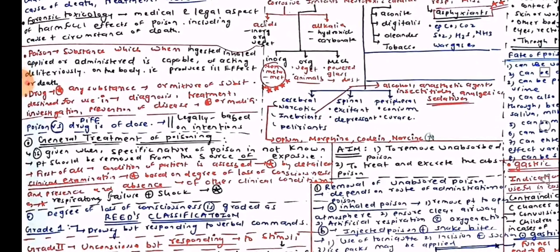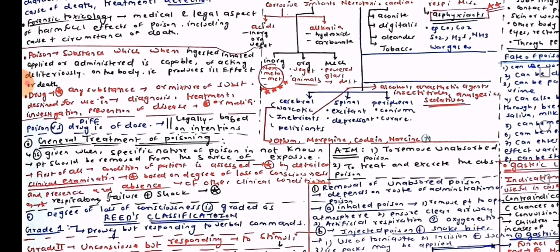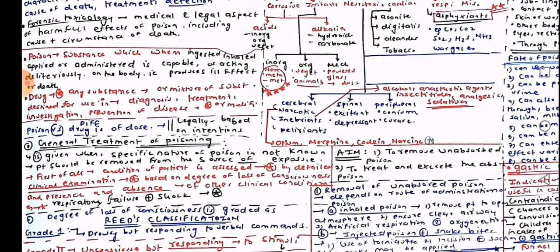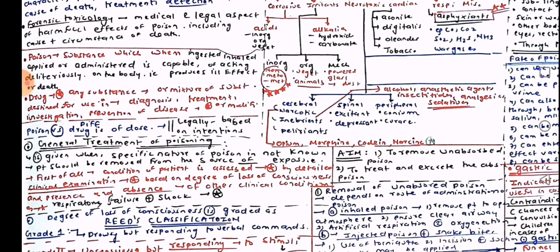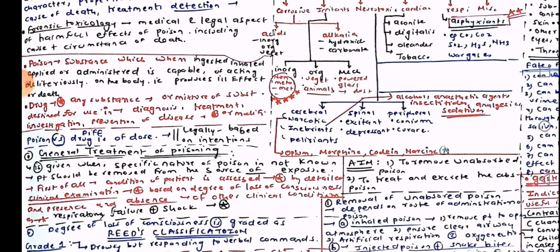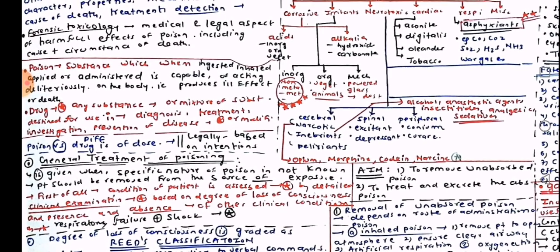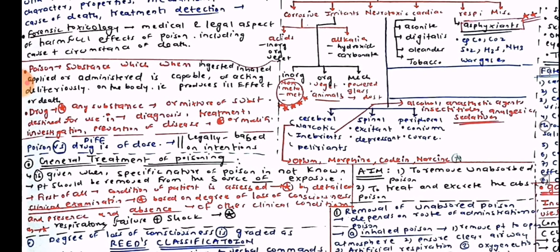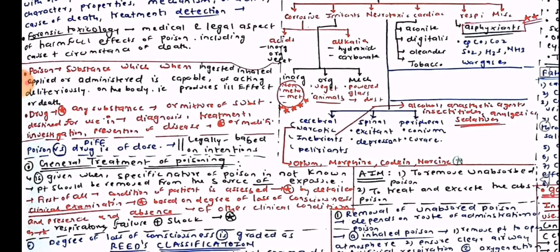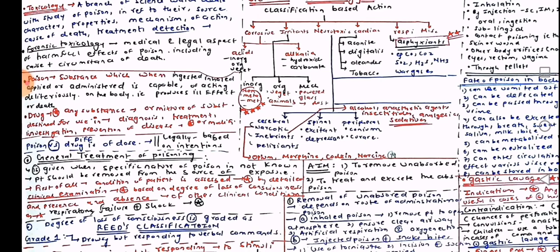Poison, a substance which when ingested, inhaled, applied or administered is capable of acting deleteriously on the body, that is produces ill effects or death. Drugs, any substance or mixture of substances destined for use in diagnosis, treatment, investigations, prevention of diseases or modifying the disease. Poison versus drug, the difference is of the dose. Legally, the difference is based on the intentions.